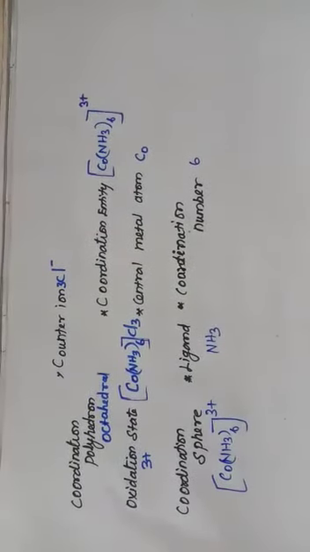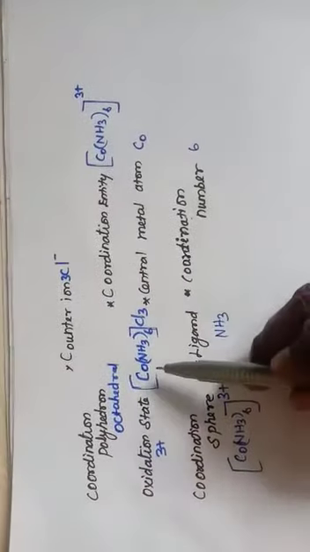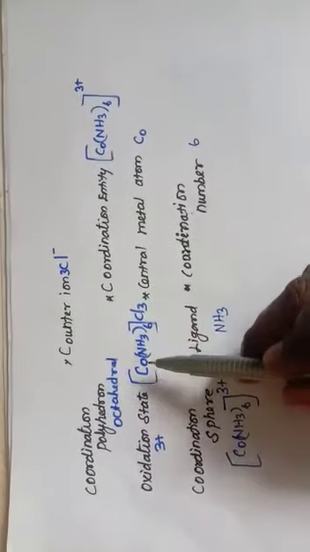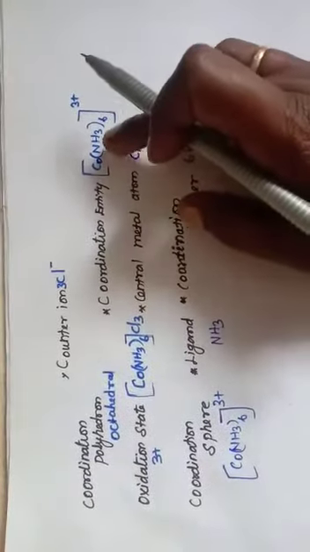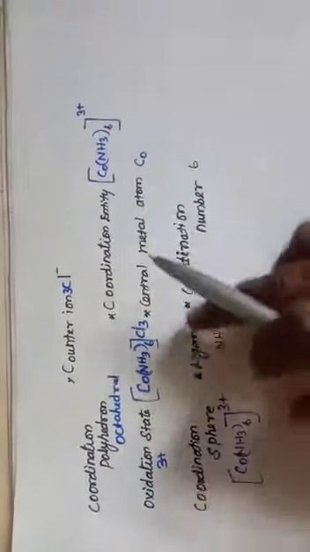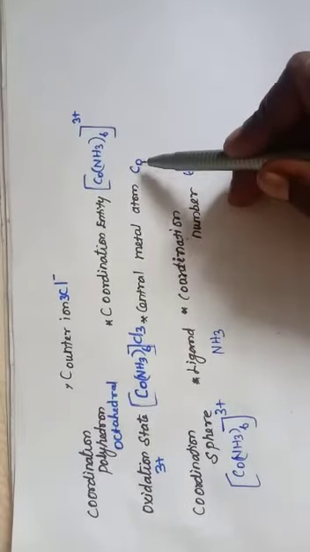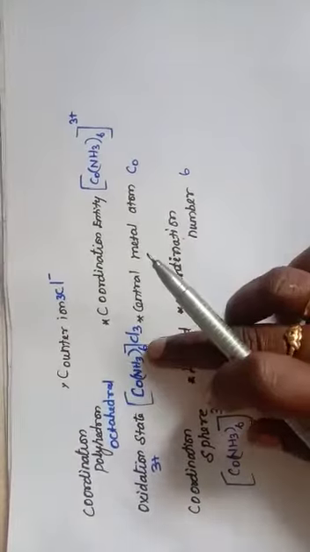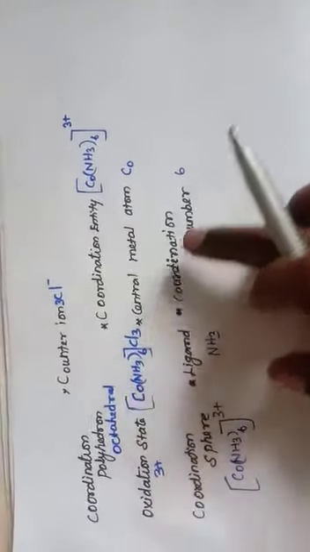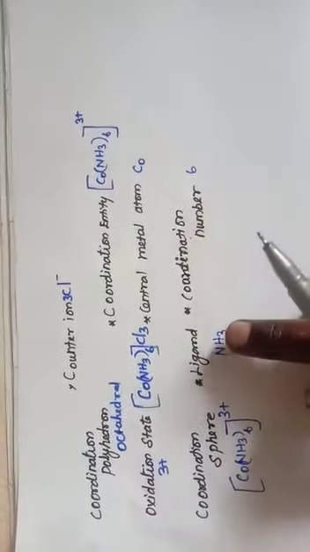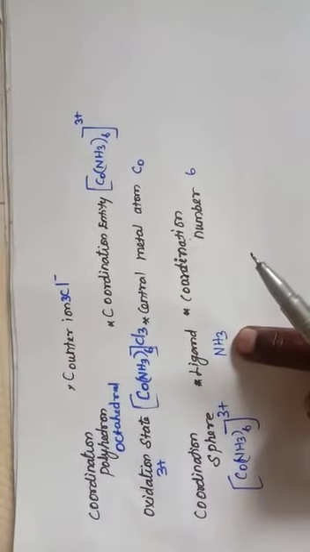Let's take one example, and we have discussed all the terms. The complex is [Co(NH3)6]Cl3. Here this is the coordination entity, [Co(NH3)6]3+. Central metal atom: here cobalt is the central metal atom. Coordination number: 6 NH3 groups are attached to the cobalt, so the coordination number here is 6. Ligand is NH3, a neutral ligand. Ammonia is the ligand here.